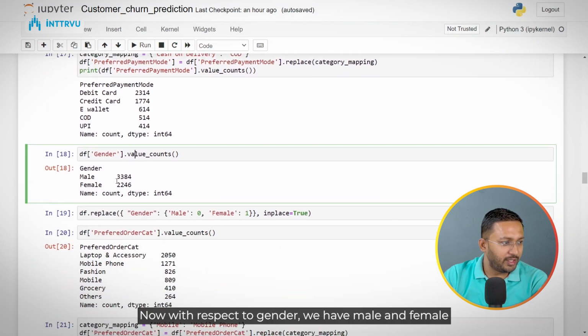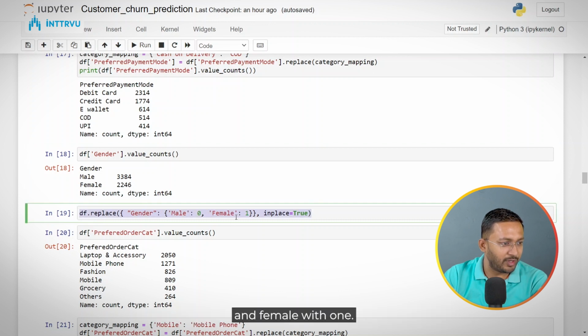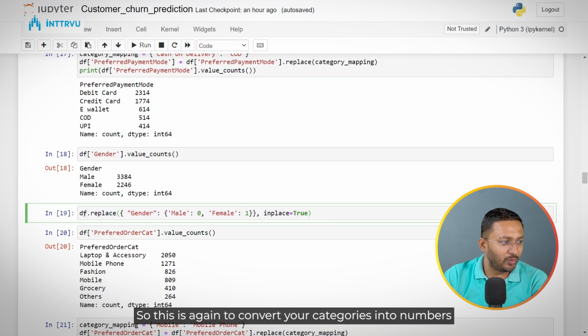Now with respect to gender, we have male and female gender. So we are just replacing male value with 0 and female with 1. This is again to convert your categories into numbers for using them as features.